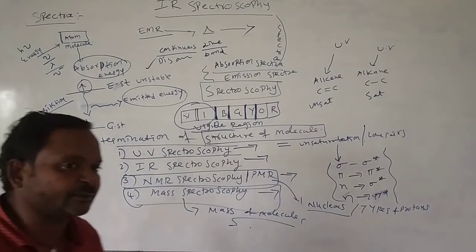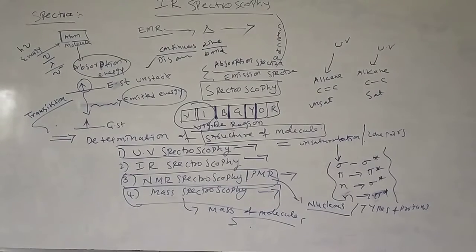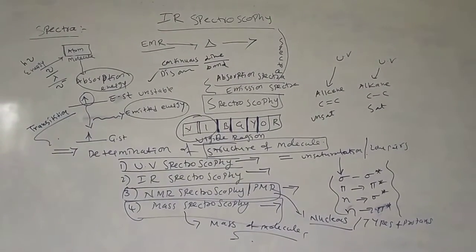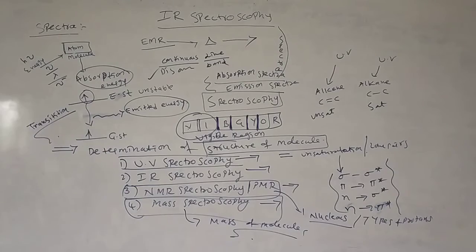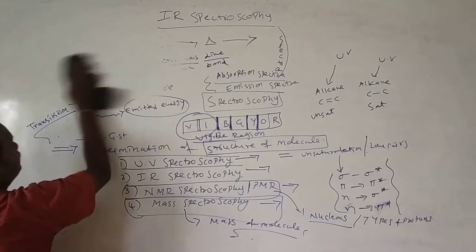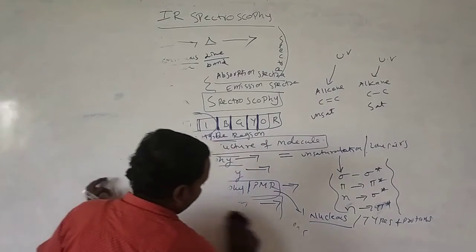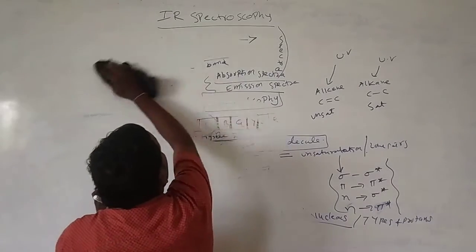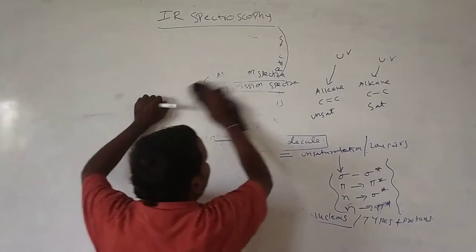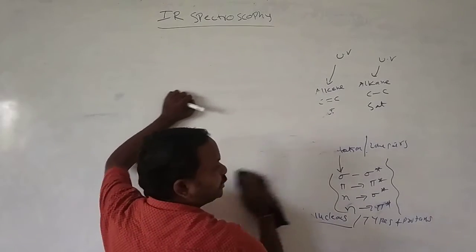In the third semester syllabus, we have IR spectroscopy. Then we'll move into IR spectra. What is infrared spectra? IR spectra is mainly used for the identification of functional groups.